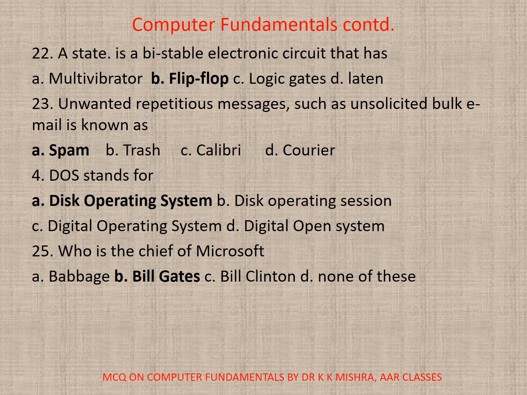22. A state is a bistable electronic circuit that has A. Multivibrator, B. Flip-flop, C. Logic gates, D. Latch. Correct option is B. Flip-flop. 23. Unwanted repetitious messages such as unsolicited bulk email is known as A. Spam, B. Trash, C. Calibri, D. Courier. Correct option is A. Spam. 24. DOS stands for A. Disk operating system, B. Disk operating session, C. Digital operating system, or D. Digital open system. Correct option is A.